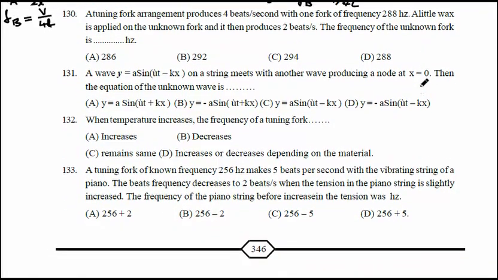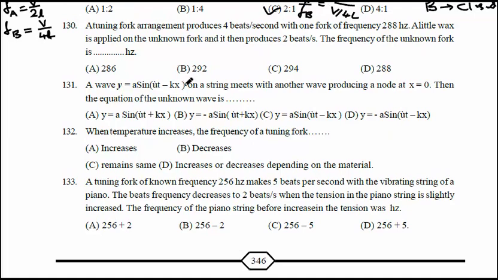So question 130. A tuning fork arrangement produces 4 beats per second with one of the forks of frequency 280 Hz.